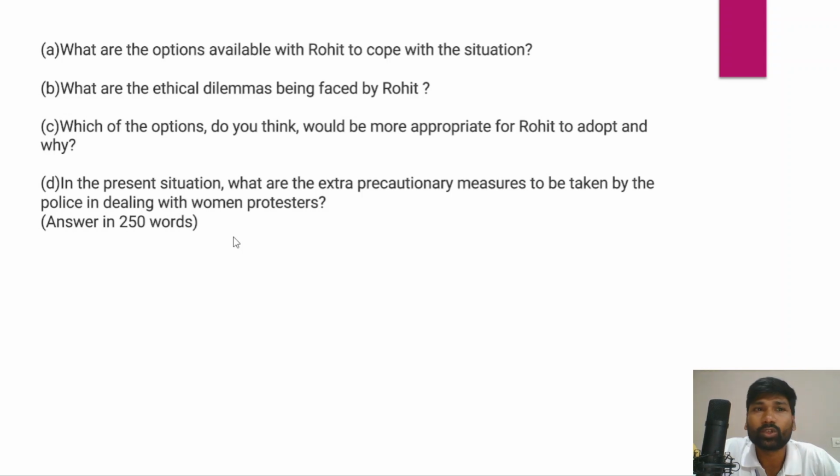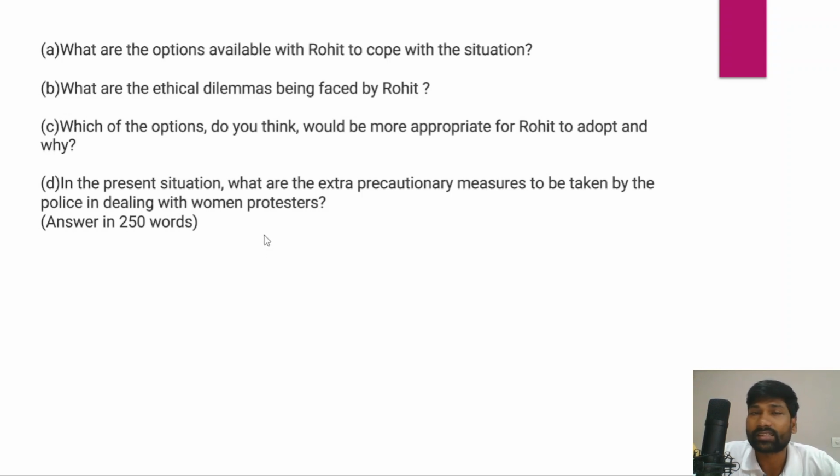Second question, what are the ethical dilemmas being faced by Rohit? Rohit has been facing a lot of ethical dilemmas, so you need to write about these at least briefly. Third, which of the options do you think would be most appropriate for Rohit to adopt, and why are those options more appropriate? And fourth, in the present situation, what extra precautionary measures should be taken by the police in dealing with women protesters?